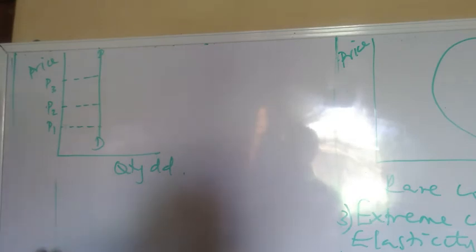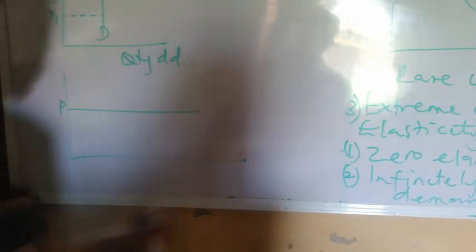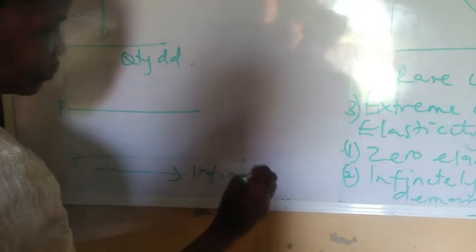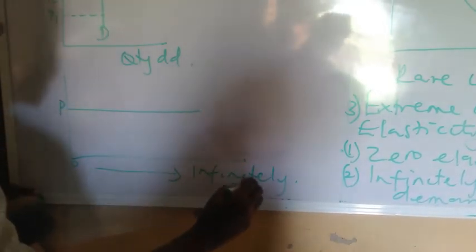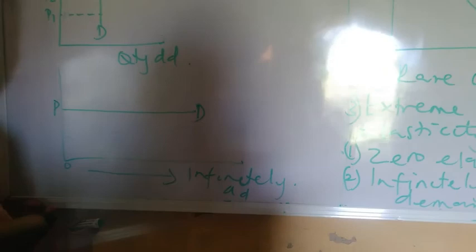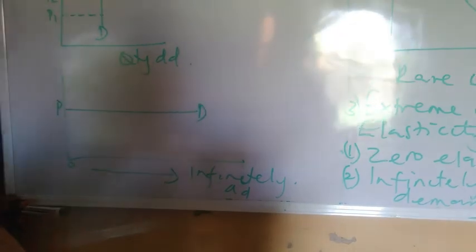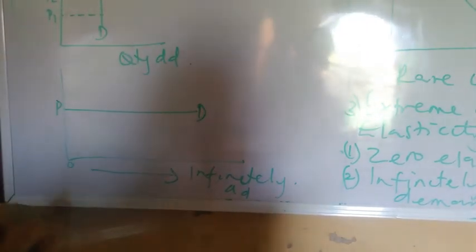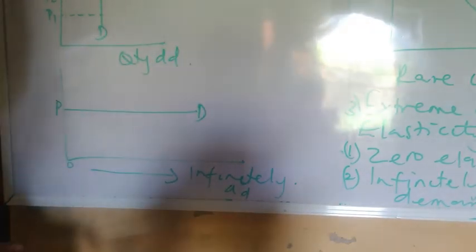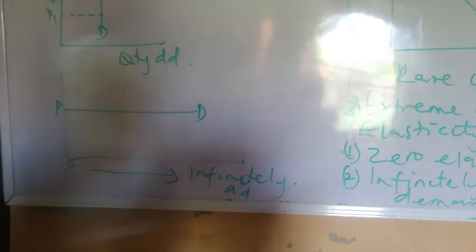Then, under the infinitely elastic demand, at a particular price, the demand can vary from zero to infinity. It has no limit at that particular price. But once the price goes up, there will be no demand. The consumers might decide not to buy such goods. This can happen to goods that have very close substitutes. If the price is too high, the consumer can decide to go for a close substitute. So these are the various cases of abnormality in demand.